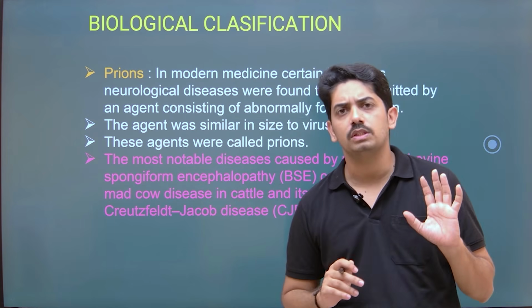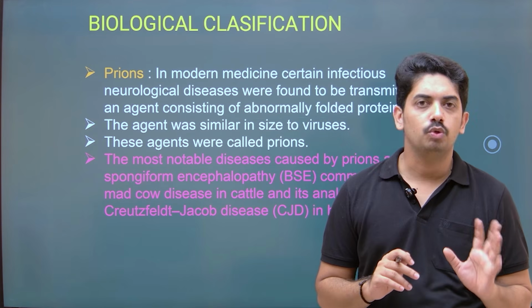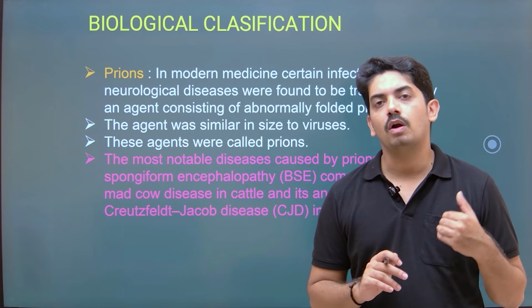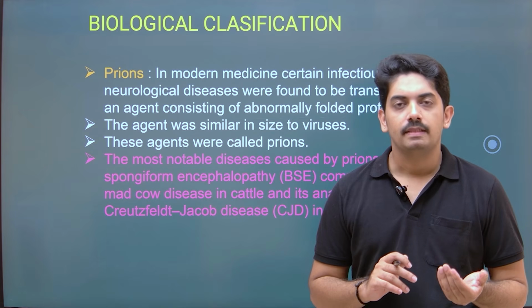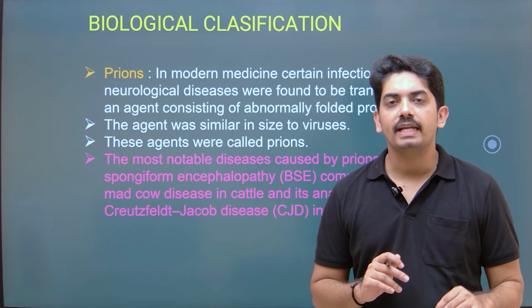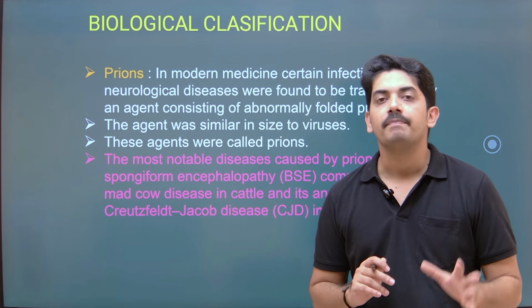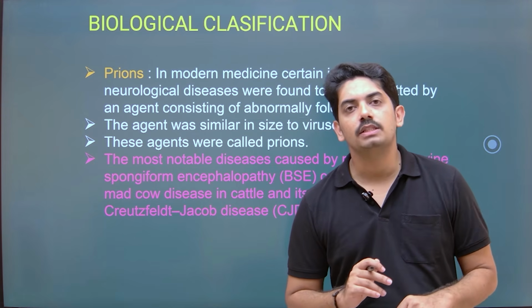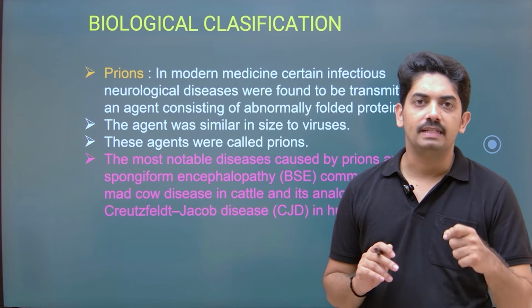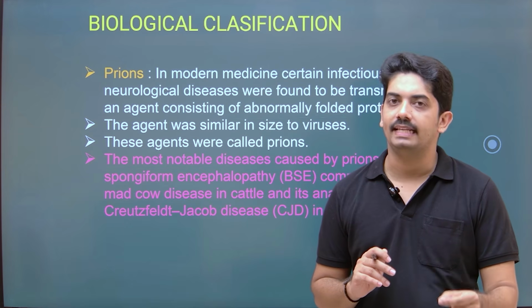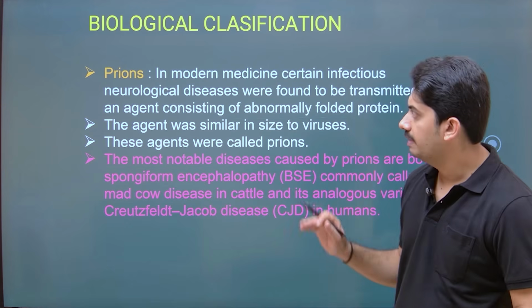They cause disease in cow and human beings. In cow, it is called mad cow disease. The scientific name is bovine spongiform encephalopathy, in short BSE. And in human beings, it causes Creutzfeldt-Jakob disease, and it is called CJD. These are the diseases caused by prions.